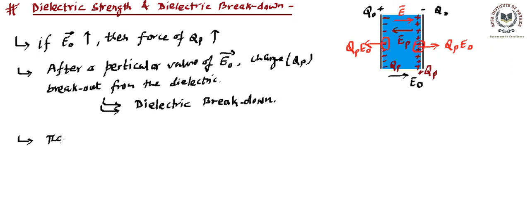That particular value of E naught is known as the dielectric strength of the dielectric or material. Dielectric strength.